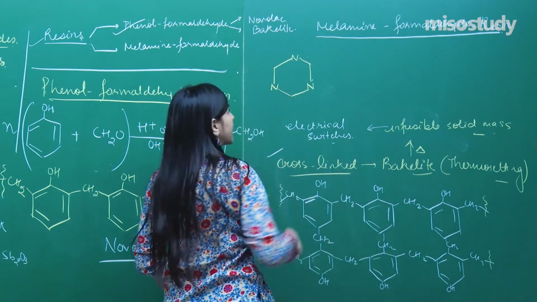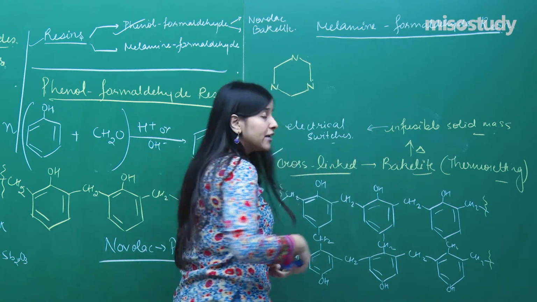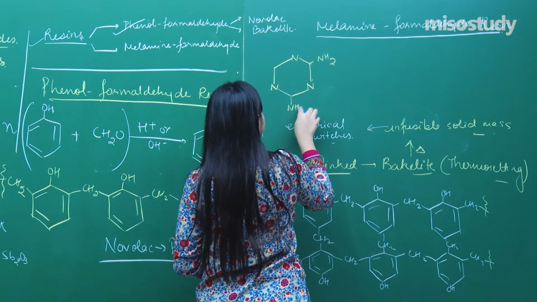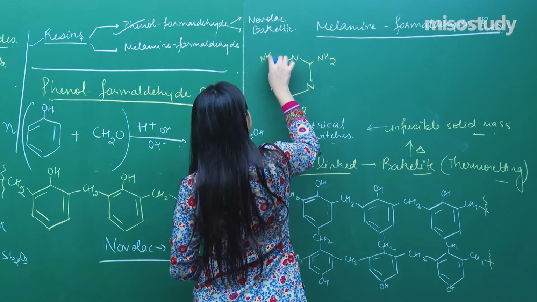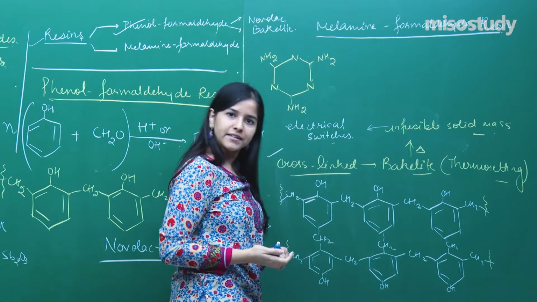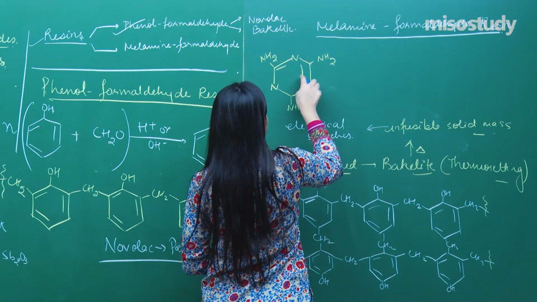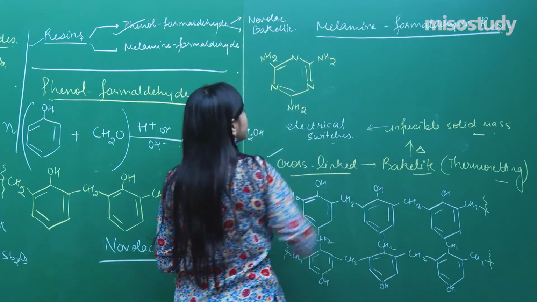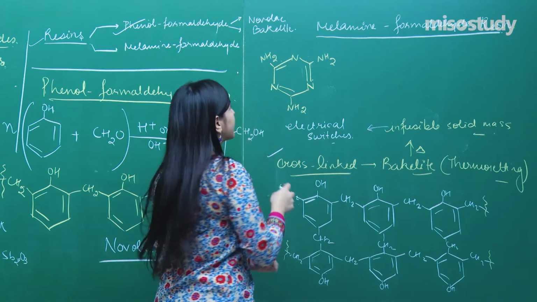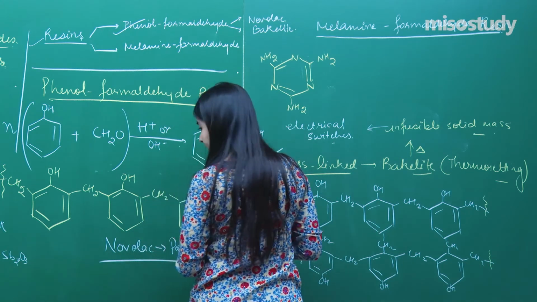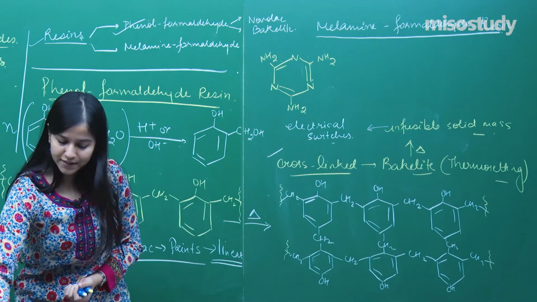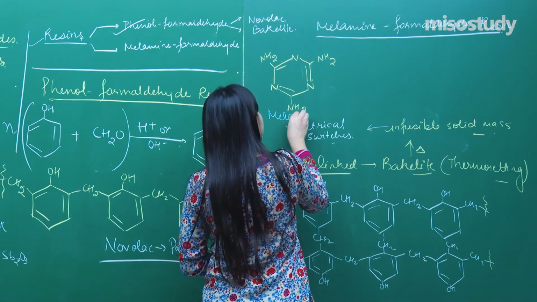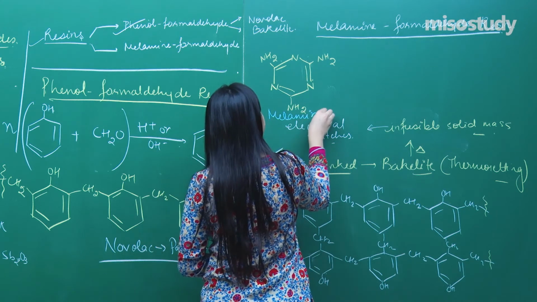Alternately, just put the nitrogens in the free spaces, attach NH2, and make it a conjugated ring: double, single, single and double. Done. So that is melamine. Let me represent it with a different color so that you are able to recognize it.